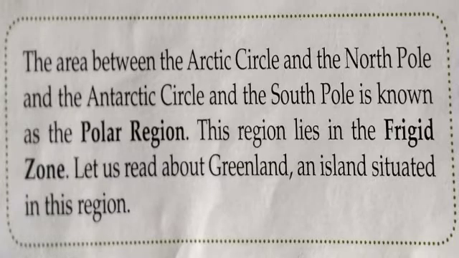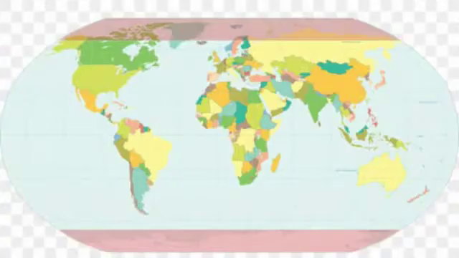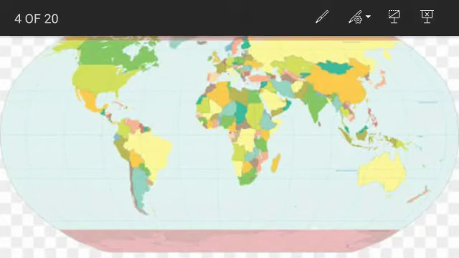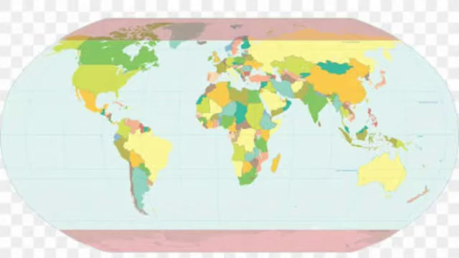The area between the Arctic Circle and the North Pole, and the Antarctic Circle and the South Pole, is known as the polar region. The North Pole is here above. It is at the very top of the earth. You can say extremely north.